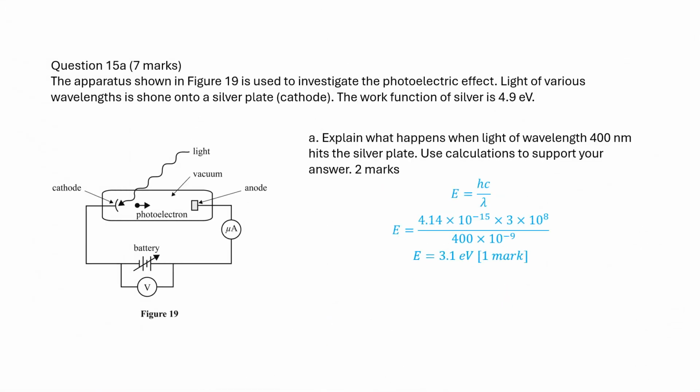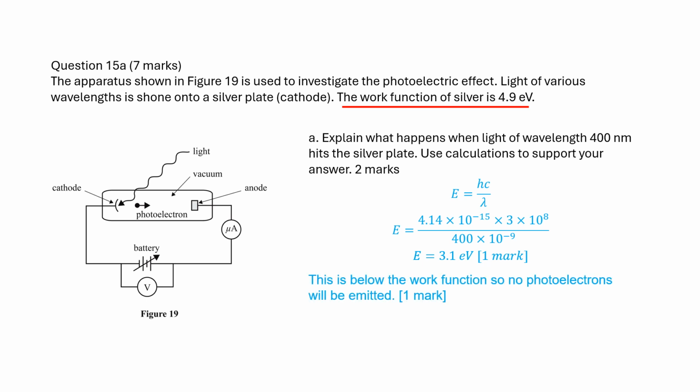Calculate the energy of light in eV and compare it with the work function. If the energy of light is equal to or larger than the work function, the photoelectrons will be ejected. Here, the energy of light is less than the work function, so no photoelectrons will be ejected.